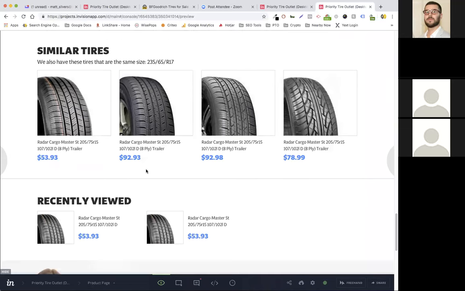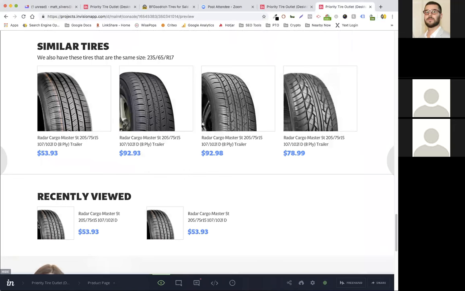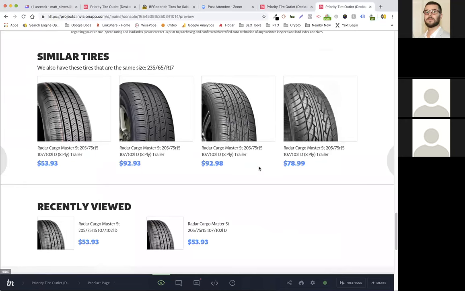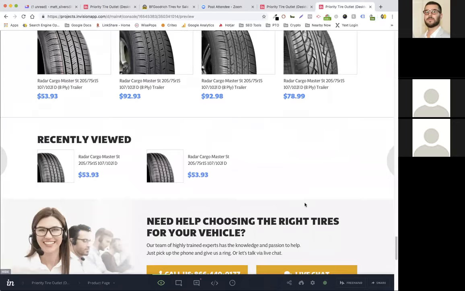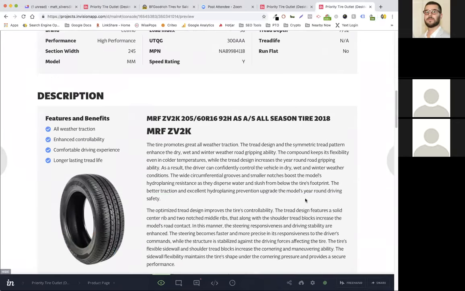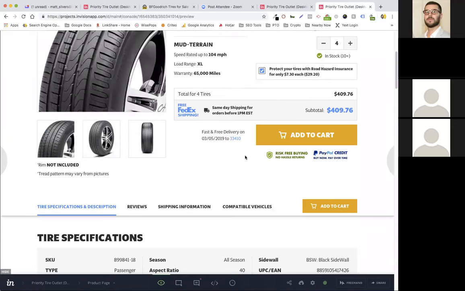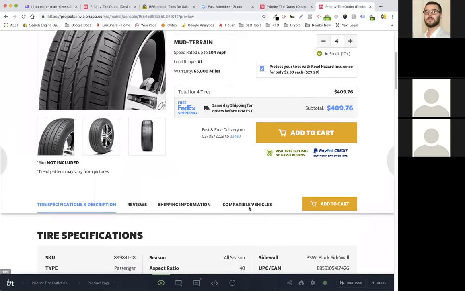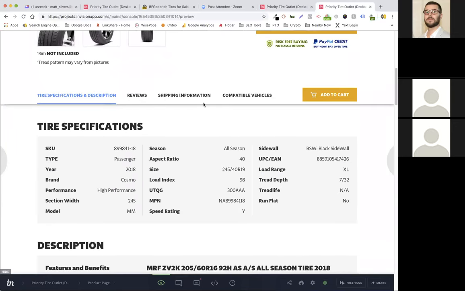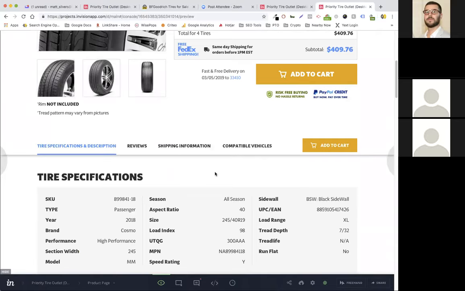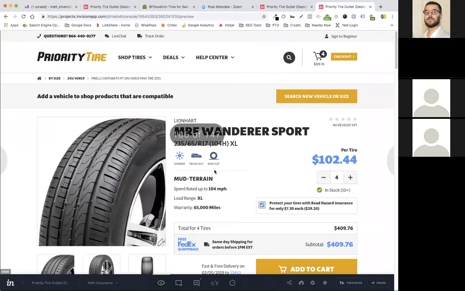Similar tires and recently viewed. This content will be pulled in from a third-party tool, ConvertCart. Okay, so you don't have to worry about coding this. You don't have to worry about making it work. You just have to give us the layout, right? I gotcha. And that's it. So that's a pretty standard product page. The difference is as we scroll to a certain point past the add to cart, then we get a top sticky bar, which will have hyperlinks to scroll down and things like that. So let's go to the next page here.